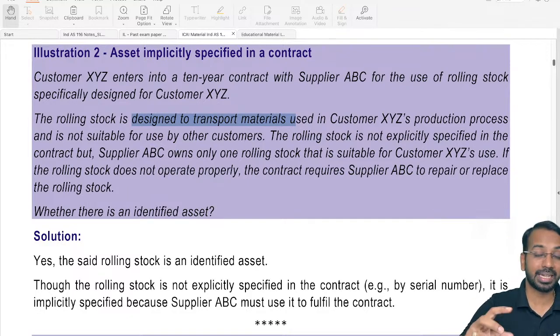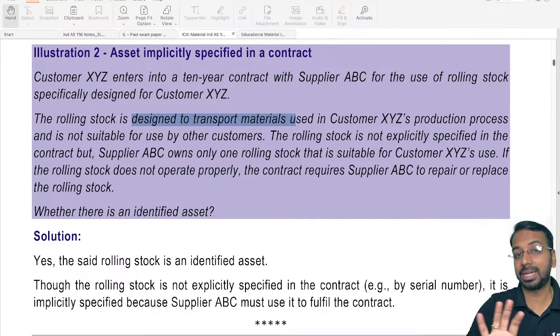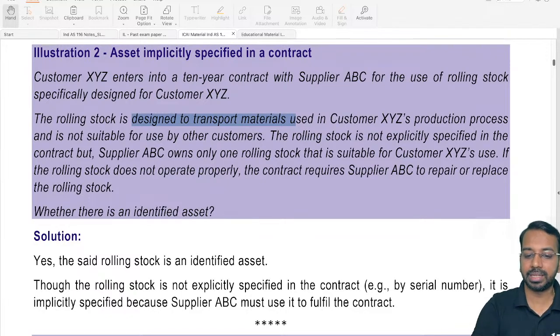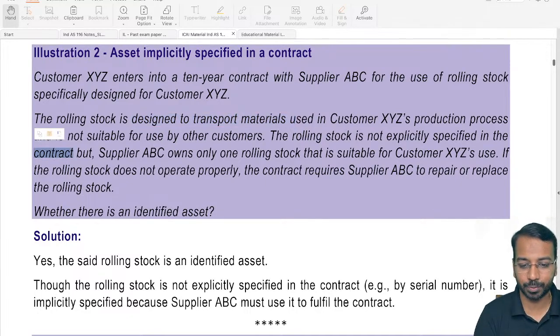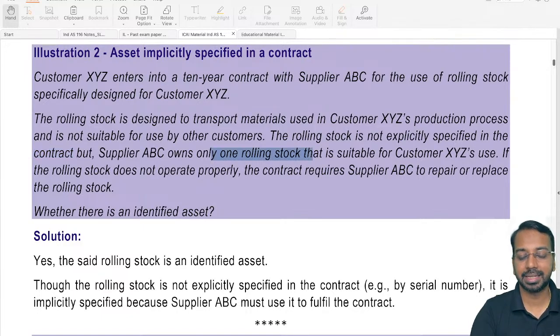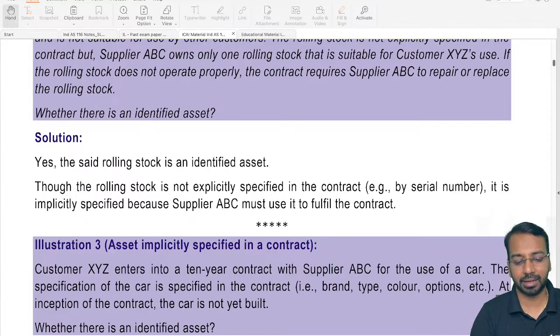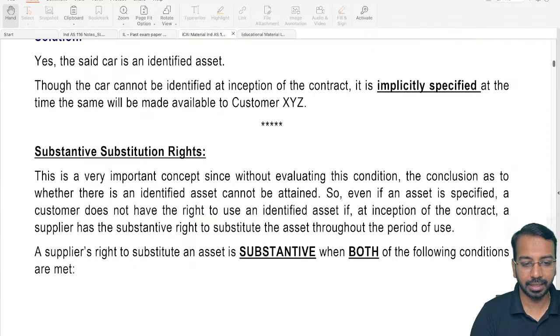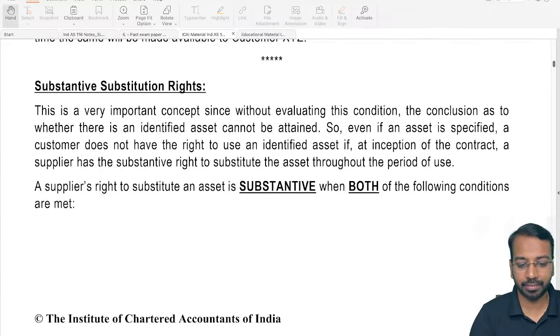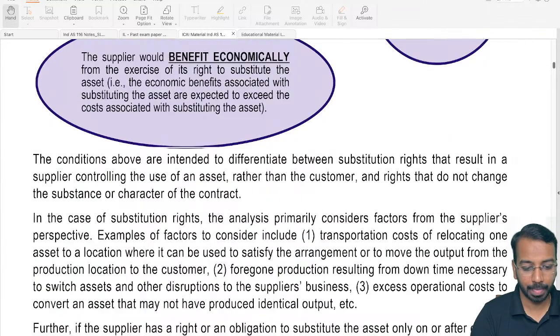So we have understood it can be explicitly or implicitly specified. The contract does not explicitly say yes, it has to be rolling stock, but anybody else cannot use that rolling stock, which means it is designed specifically for customer XYZ. ABC owns only one rolling stock, hence we can say that it is an identified asset, right? Then comes substantive substitution, right? We have already discussed this in detail.